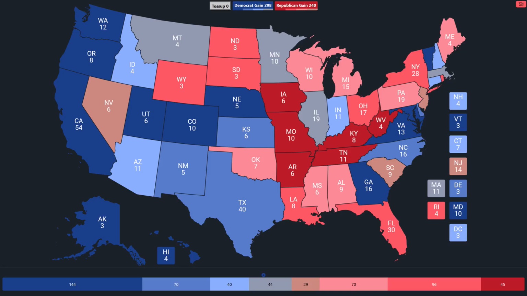You might be able to find some more takeaways on here or have some reasons for why some of these states moved in the directions that they did. So let me know in the comments, what do you think about any of the shifts in any of these states? How about Iowa getting a lot redder? How about Indiana getting a little bit bluer? What about Alaska, Minnesota, or Connecticut? Let me know what you think down below on your way out.